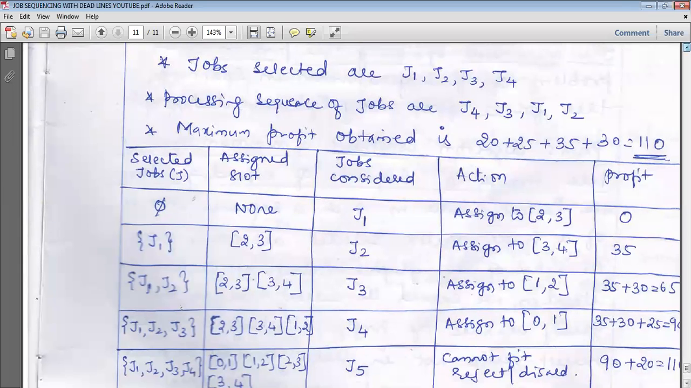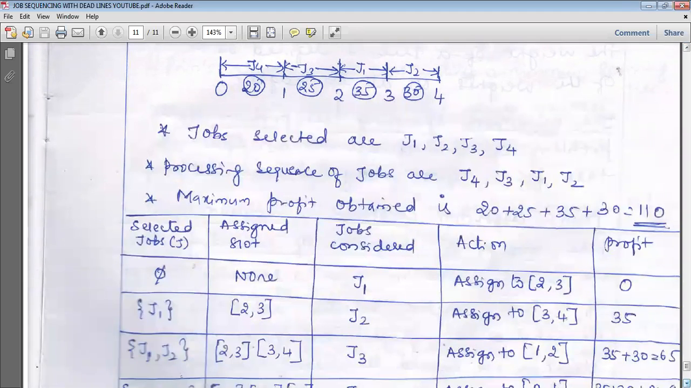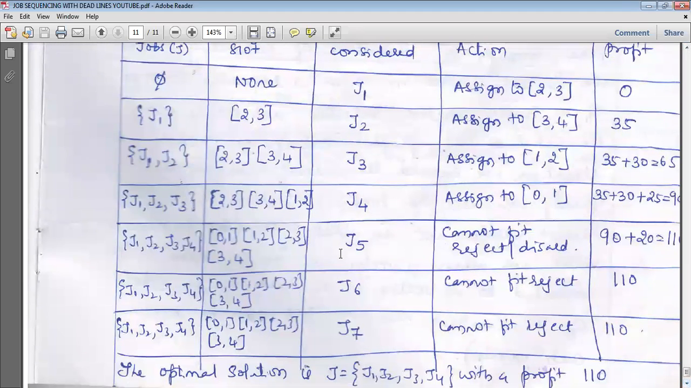Next, select the job J4. The deadline is 2 hours and the profit is 20 rupees. Select it and check whether we can fit. So J4: assign 0 to 1, because for 2 hours, 1 to 2 is full. So 0 to 1 will be allotted. Add it, we'll get 35 plus 30 plus 25, which is 90. So again J1, J2, J3, J4 are selected, with slots 0 to 1, 1 to 2, 2 to 3, 3 to 4. Next consider J5.